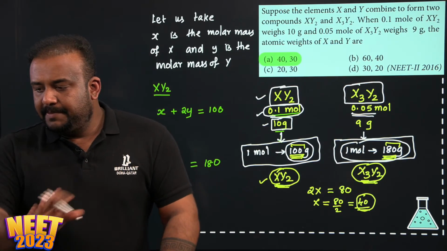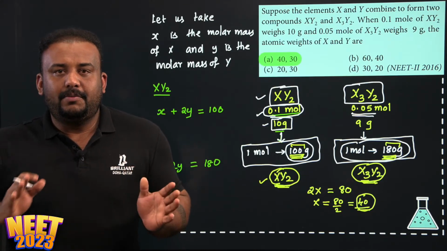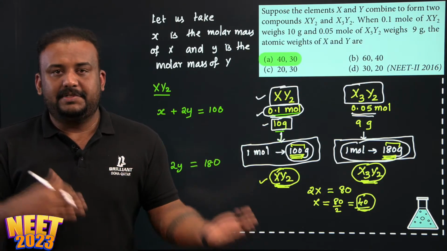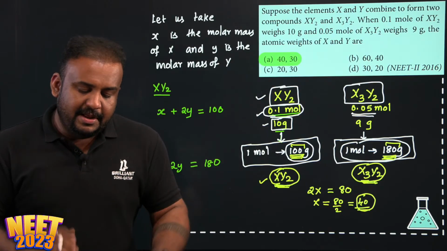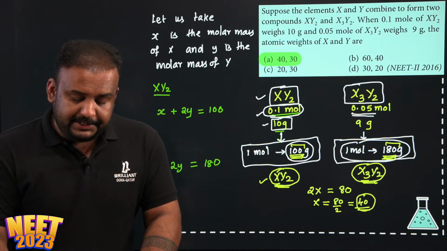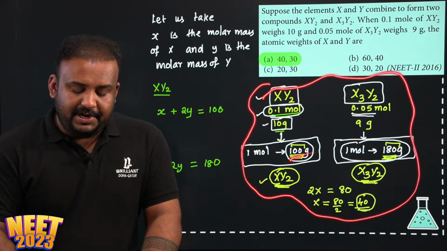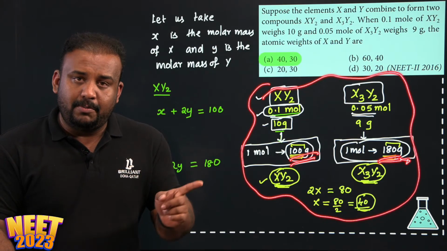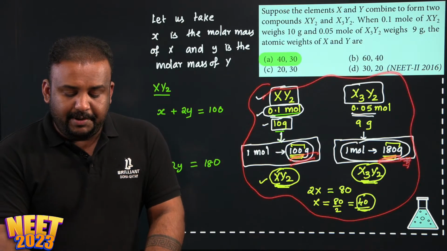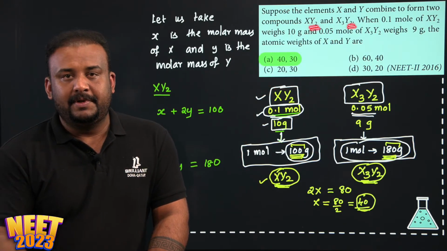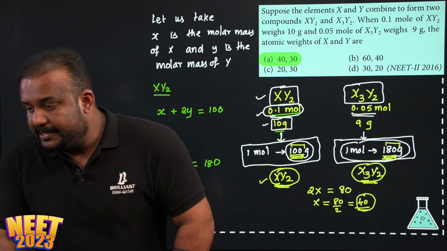So this is all just based on the stoichiometry of the compound. How much of the atoms, what is the molar mass, and then we solve these equations based on that. See, this method is more easy. You can just convert it into equivalent numbers in 1 mole and then see the difference, because in both the compounds y is the same. So in that way you can solve this.